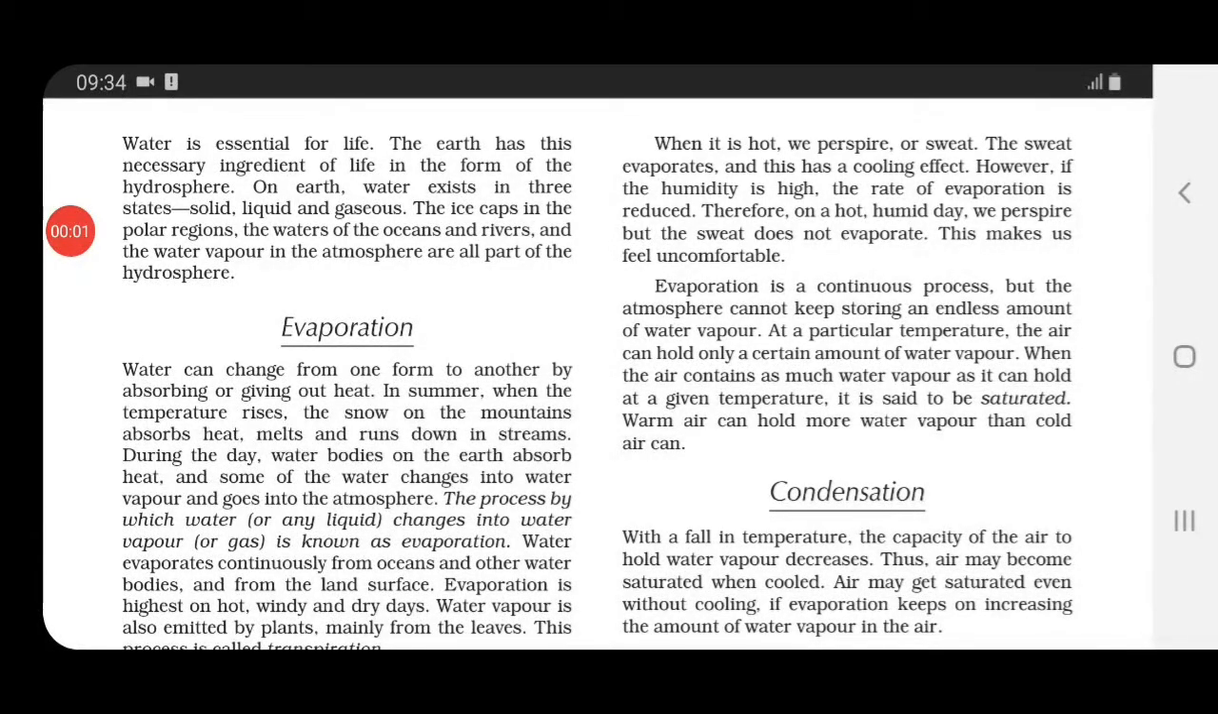Now on the right side at the top, they are discussing an important point. What is it? See, when it is hot, we perspire. Perspire means to lose liquid through your skin, or sweat. Sweat, that is pasina aana. Now the sweat, children, evaporates, and this has a cooling effect. When it evaporates, you feel cool.